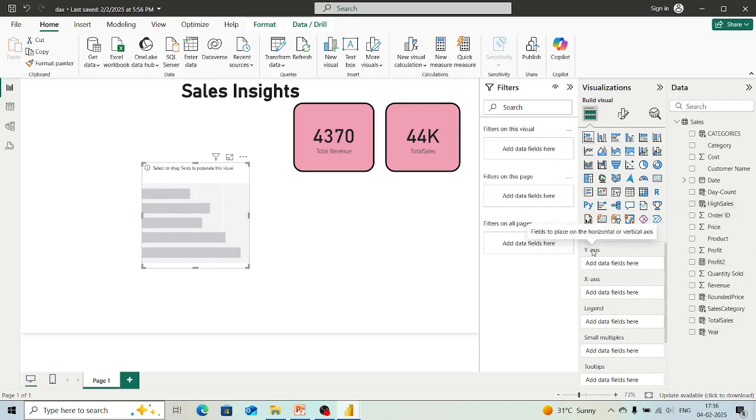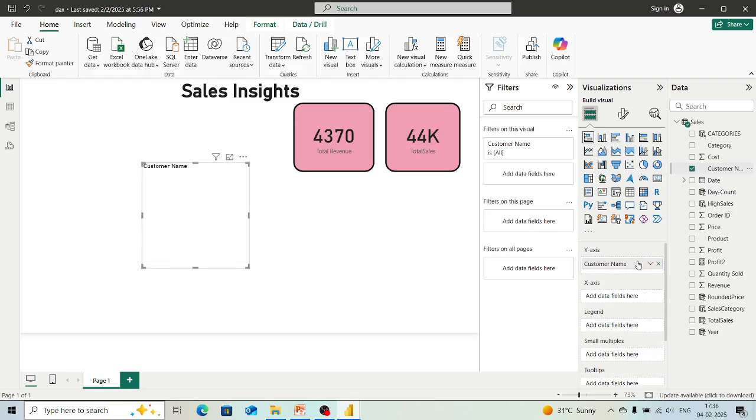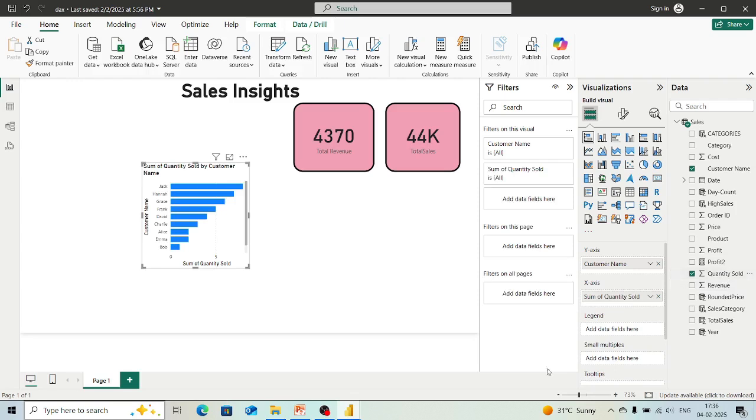Here we can see that whatever value we want to add to the y-axis, we can add it from here. Drag and drop the column. Here is the x-axis and legend. If we want to give any, we will understand this once we give a name. So I want to make this on the basis of customer name. So on the y-axis there will be customer name and whatever they have sold. So here you can see the things are being represented.